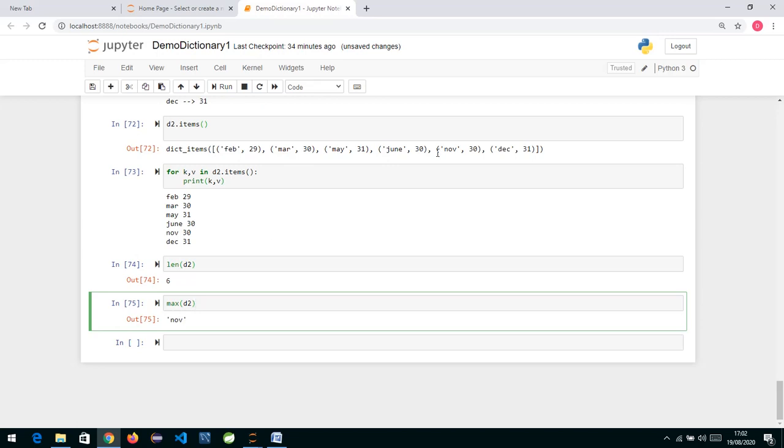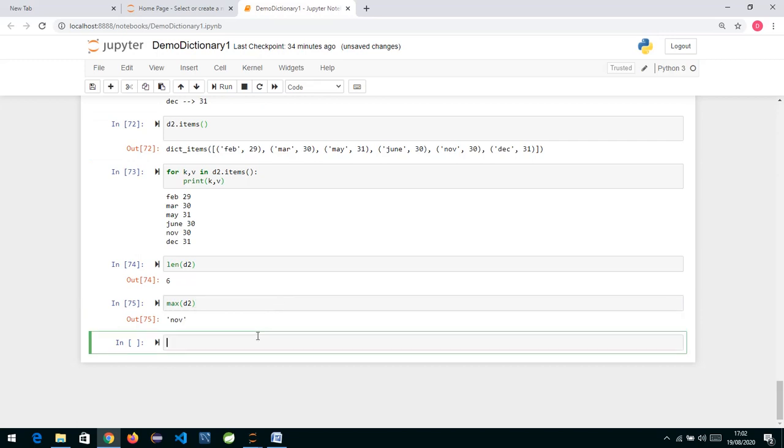If you arrange alphabetically Feb, March, May, June, November and December, November is the last value, so we got November. Similarly, min will give you the minimum from the keys.